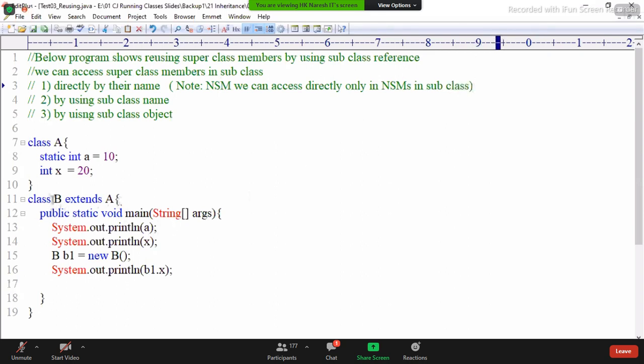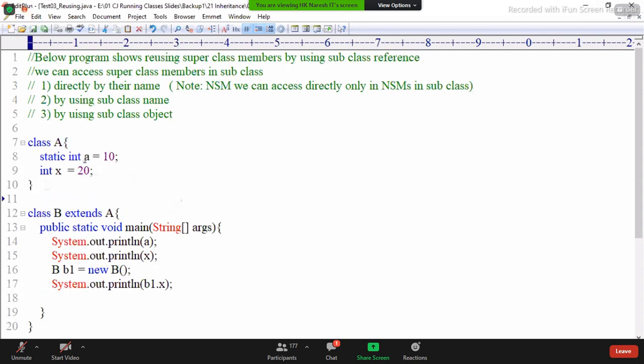Now I'm writing class A, with a static variable and a non-static variable, and class B extending from A. Now B inherits all the members of class A, okay? And now write down that point.